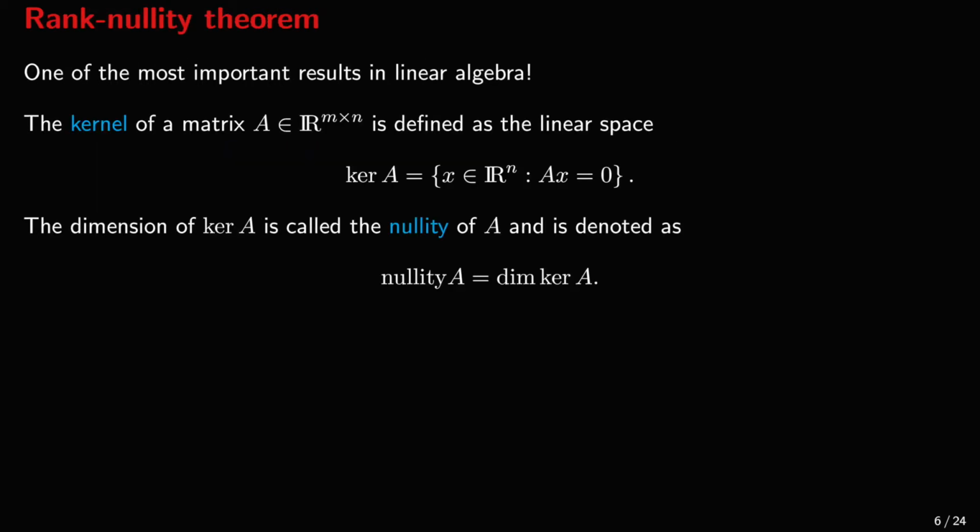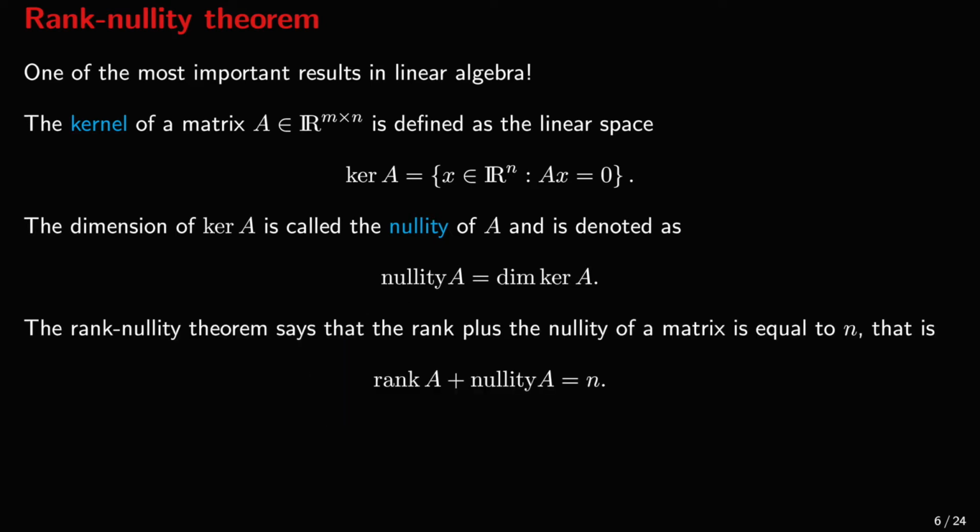The Rank-Nullity Theorem is one of the most important results in linear algebra. Let us start with the definition of the kernel of an m by n matrix A. The kernel of A is defined as the set of solutions of the homogeneous equation Ax equals 0. The kernel of A is a linear subspace of R^n, and its dimension is called the nullity of A. The nullity of A is denoted like this. The Rank-Nullity Theorem states that the rank of A plus the nullity of A is equal to n.